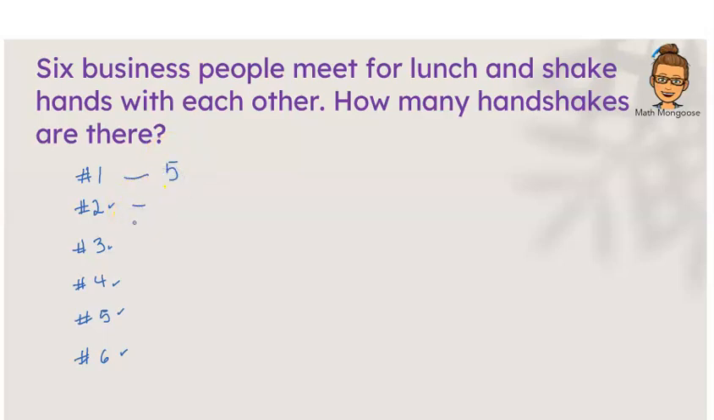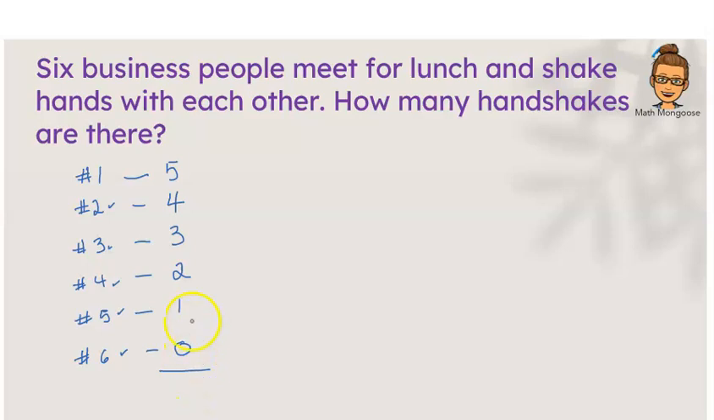How many new handshakes is person 2 going to have? They're going to shake hands 5 times as well. But we already counted 1 in person number 1's handshake. So it's going to be 4 new handshakes. And we just continue the pattern. 3, 2, 1. And we always know that the last person, there'll be no new handshakes.